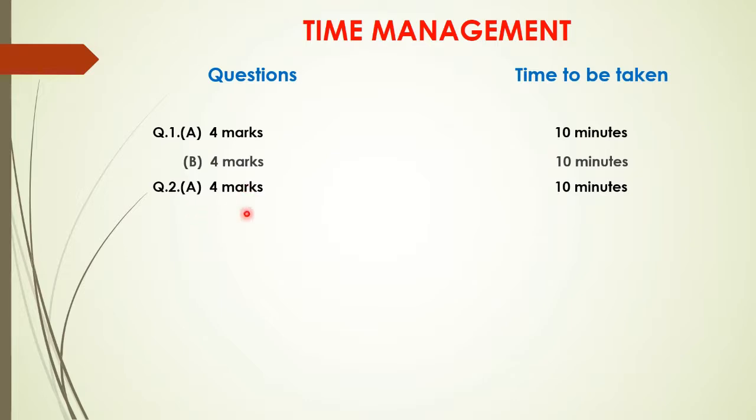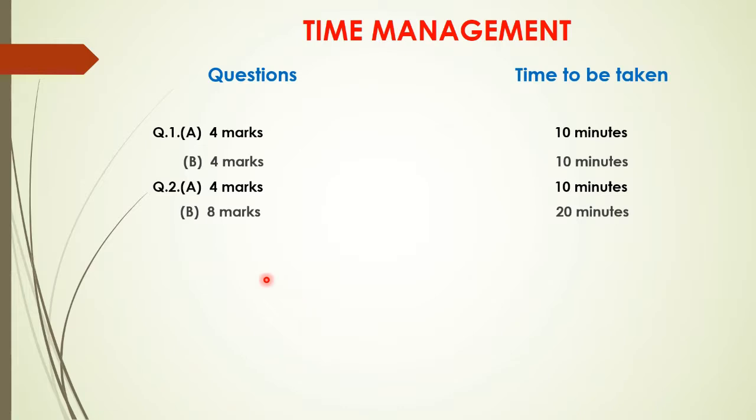Again it's a 4 mark question, activity based question. Here also you will utilize 10 minutes, because our calculation is 10 minutes for 4 marks. Why I divided it so? You can see that maximum marks are multiples of 4. That is why I have divided so. So from question number 2A you can utilize 10 minutes more. But now since you have extra time of 15 minutes, 1 or 2 minutes here and there you can do. Sometimes question number 1 you will complete very early also. Then you can use that time.